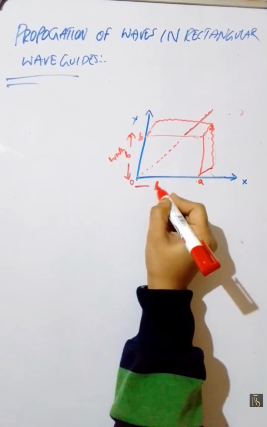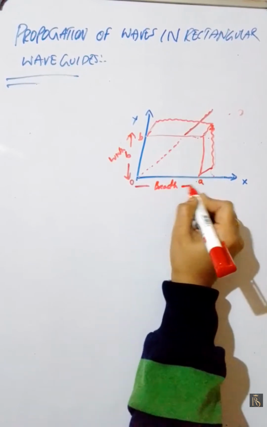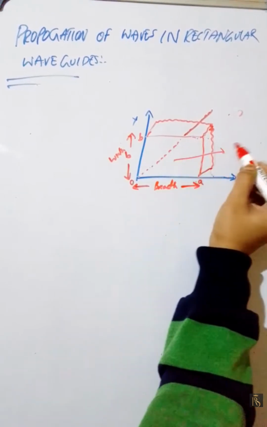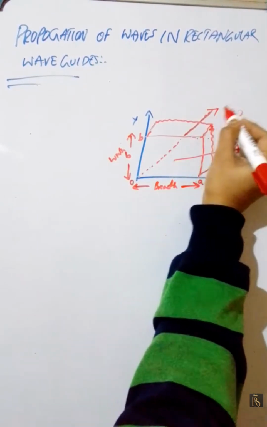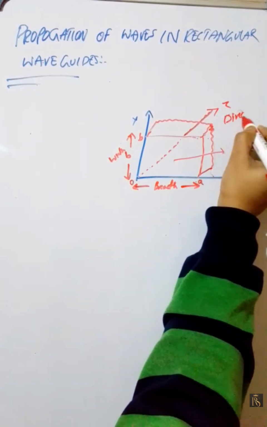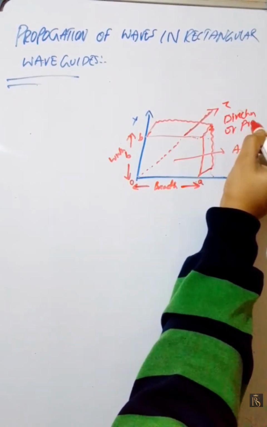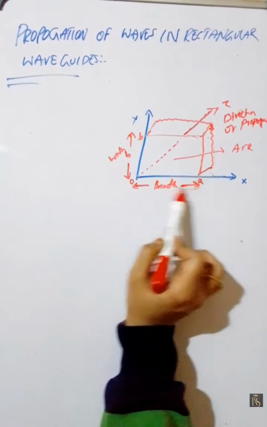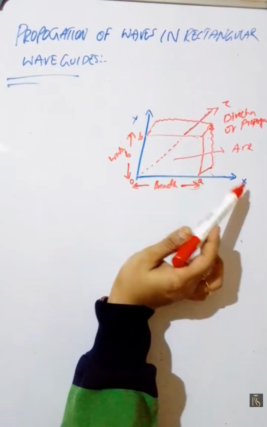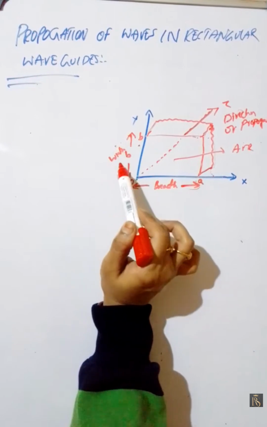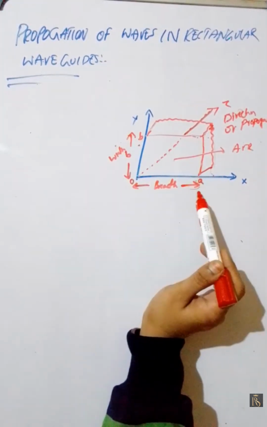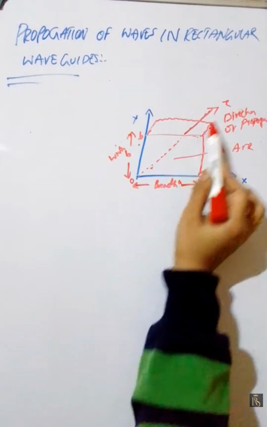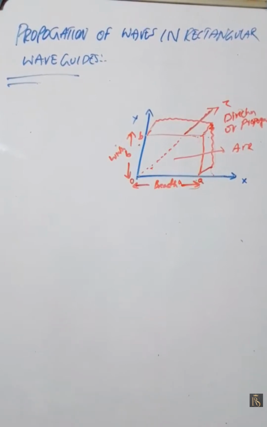Length into breadth, isn't it, in a rectangle? Here this is air. This one is Z, the direction of propagation. This is the rectangular waveguide which is located on both the x and y axes. Here the distance between these two is b, the width. Here the breadth, the distance between these, is a. The air is inside it, and Z is the direction of propagation of the wave.